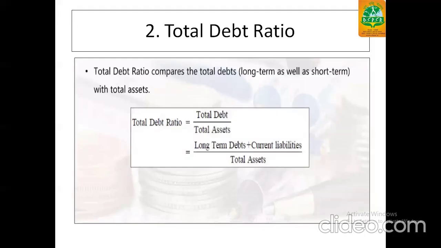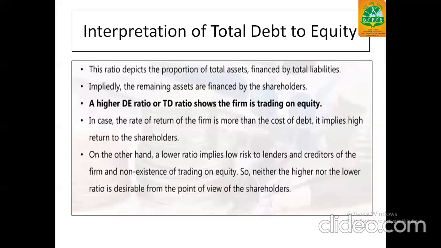Next portion is total debt ratio. Under total debt, we will be covering long-term debts plus current liability. It compares the total debt, which is inclusive of long-term as well as short-term, with the total assets. The interpretation of this ratio says that it depicts the portion of total assets financed by total liabilities.